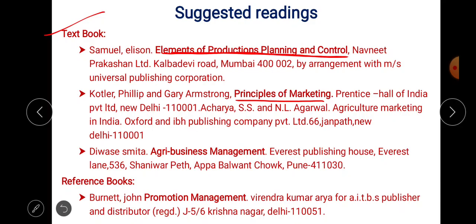The third textbook is Agribusiness Management, by Desai and Sitha. So these are the three textbooks you can refer to for our course, MKT 357, Product Promotion Methods. And one reference book is Promotion Management by Bernard John, which you can refer to for the Product Promotion Methods course.